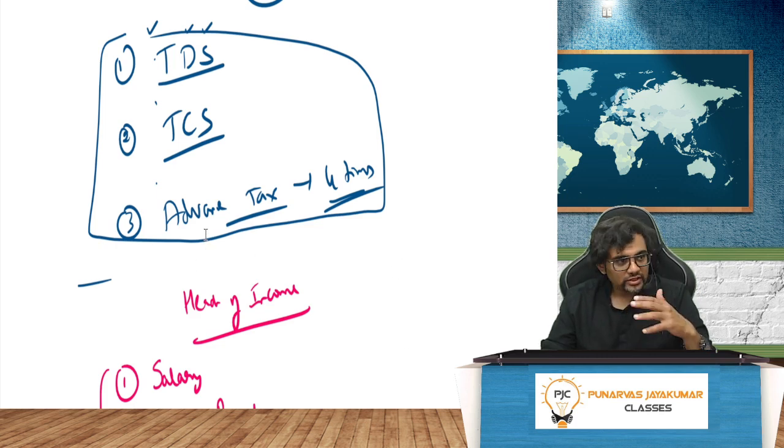Anyway, that's why I told you about heads of income. They're changing the name. Some are removing. Some they're changing the nomenclature. That's it. Apart from that, everything is the same.